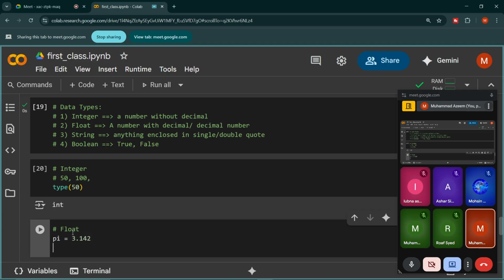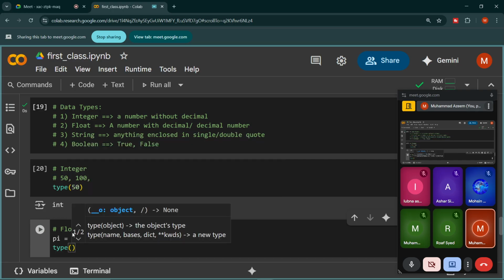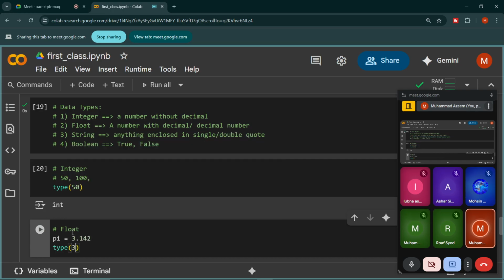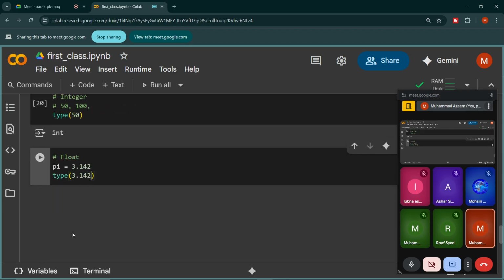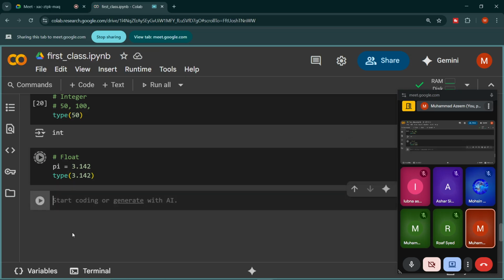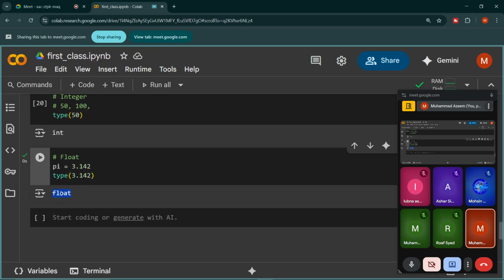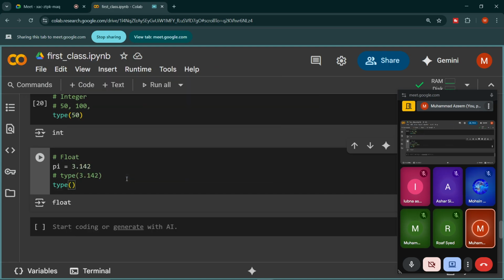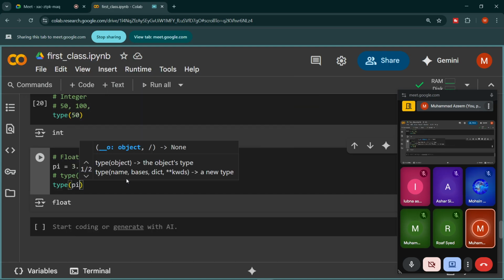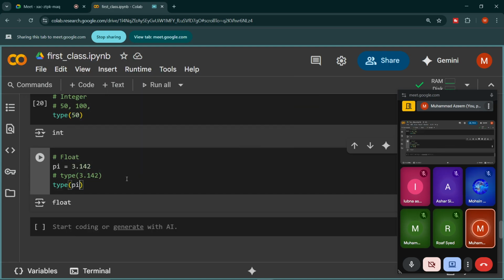Look at what I meant by this. If I write type and directly pass the number 3.142, we will see that since it contains decimal, it is float. Python recognizes it with the name float. Now if I want to find the type of pi, pi is a variable.